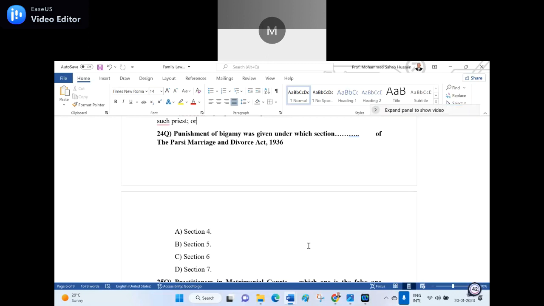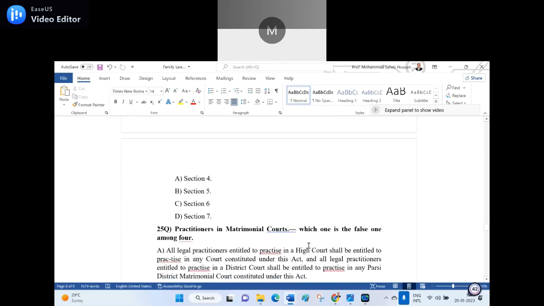Even I tried to find the act number of the 1936 act, but I failed to get it. Otherwise, I would have asked, what is the act number of the Parsi Marriage and Divorce Act of 1936? Actually, I did not have much time. I was busy in some other activity today. Okay, doesn't matter. 25th question.